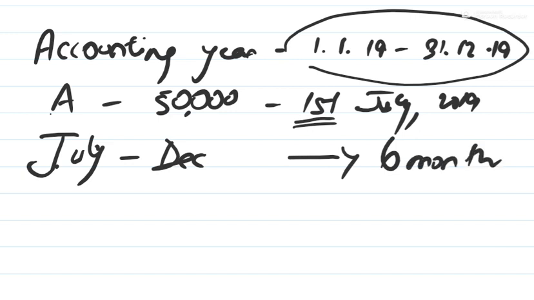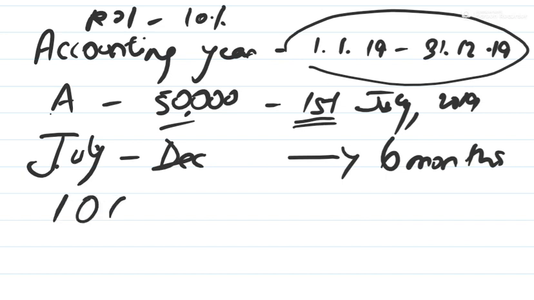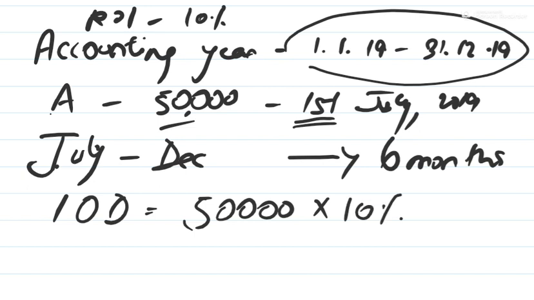So suppose the rate of interest is 10%, and we know the amount. So how will we calculate interest on drawings? I hope you get the short form. So 50,000, this is the amount of drawings, into rate of interest 10%, right? And now for how many months? For 6 months only, not for the whole year.